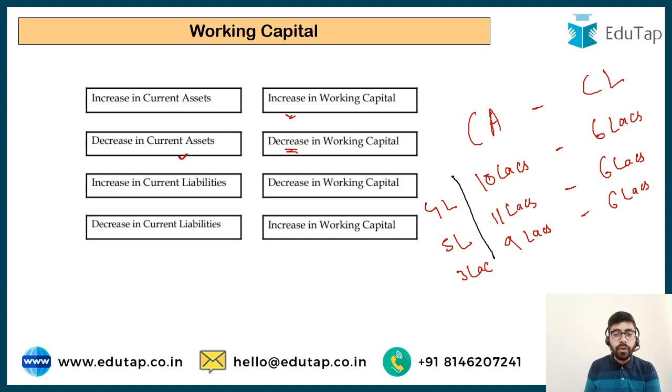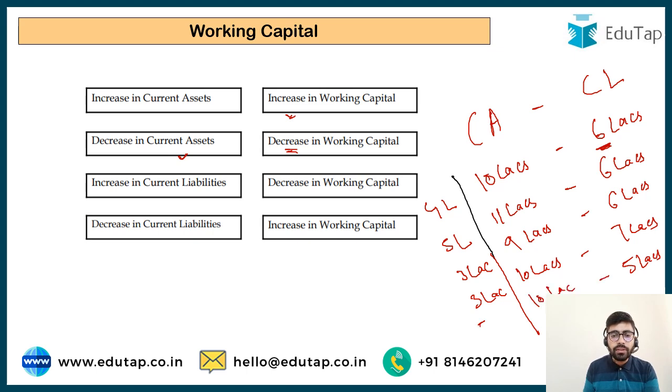If I talk from the current liabilities perspective, if the current liabilities are increased from 6 lakh, I make this figure 7 lakh, and the current assets remain 10 lakh only. So in this particular case, my working capital is going to decline to 3 lakh. And if I decrease my current liability to 5 lakh, 10 lakh minus 5 lakh is again 5 lakh, my working capital has increased.